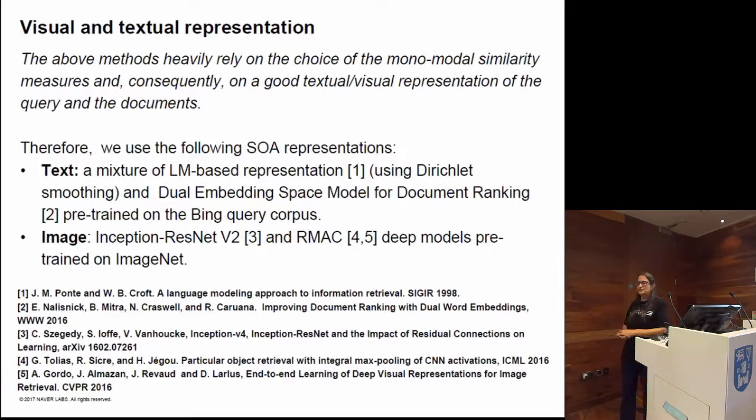So they are off-the-shelf embeddings, and the same for the image. We took off-the-shelf deep models and used them as feature extractors. We used Inception ResNet for the first ranking, for the cross-media similarity, and we found the RMAC features worked best to integrate in the diversity part, in the maximum margin relevance.